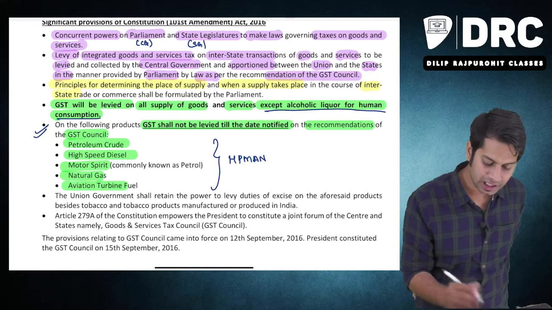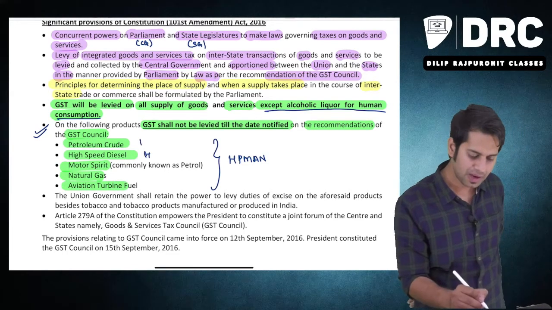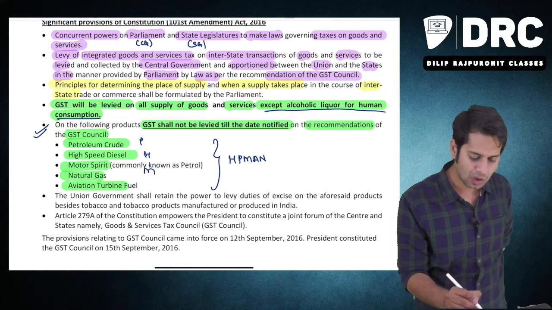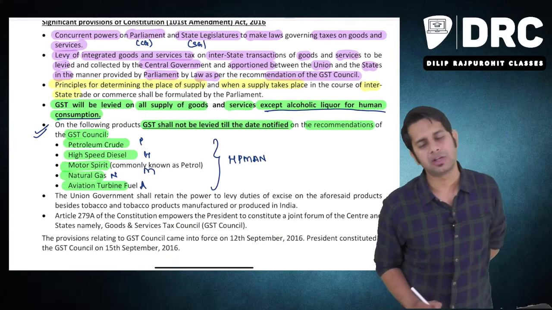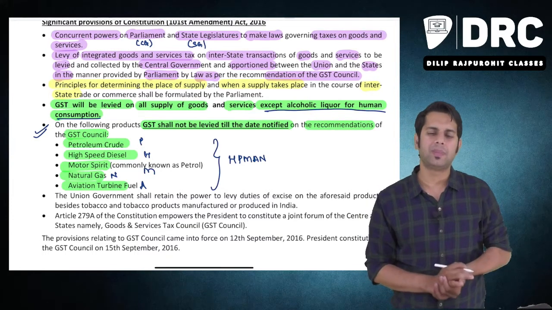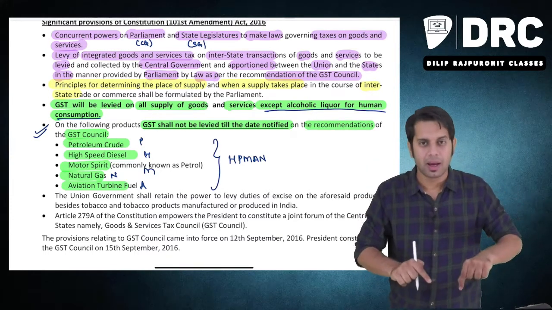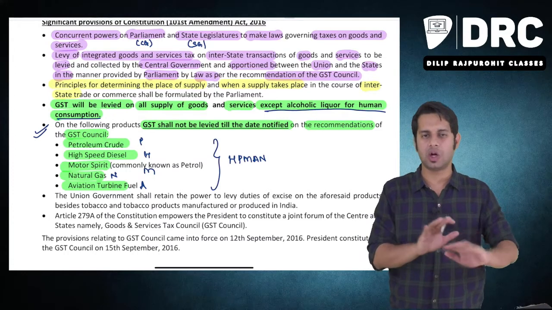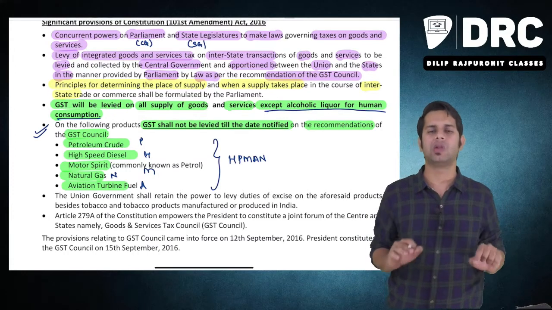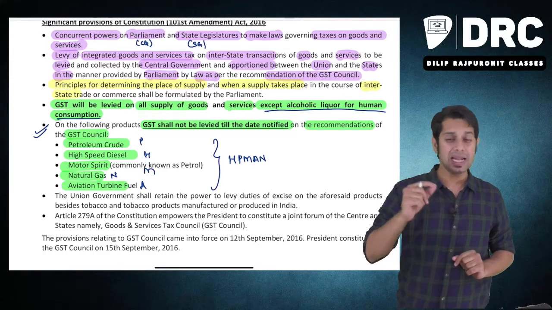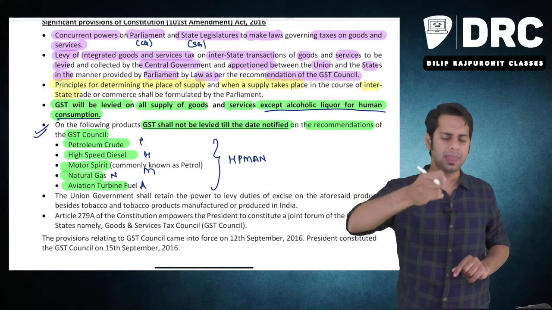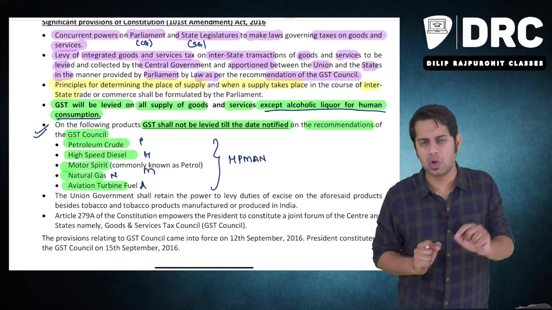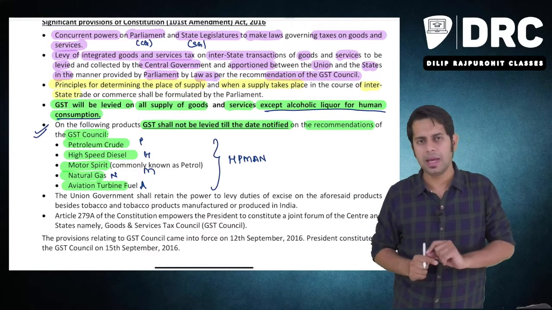Meaning what, sir? HP MAN: H for high speed diesel, P for petroleum crude, M for motor spirit, A for aviation turbine fuel and N for natural gas. On these 5 different products, as on today, when you are watching this video, GST is not applicable. But can they make GST applicable on these products? Yes. Maybe in a future period of time, once the council makes a recommendation to levy GST on these products, GST will be made applicable.